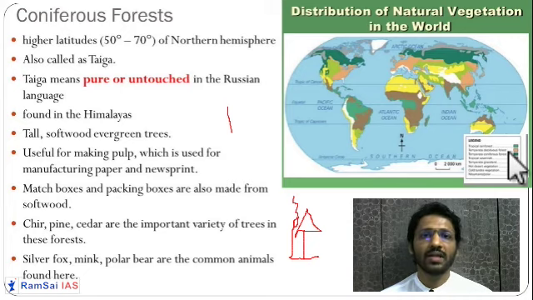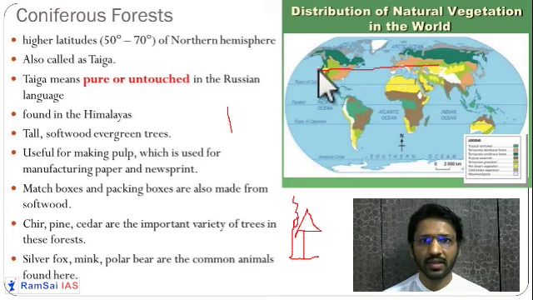This type of forest is also known as taiga type of forest. In the higher latitudes, around 70 degrees, you will find this taiga type of forest. You can see this dark green region.